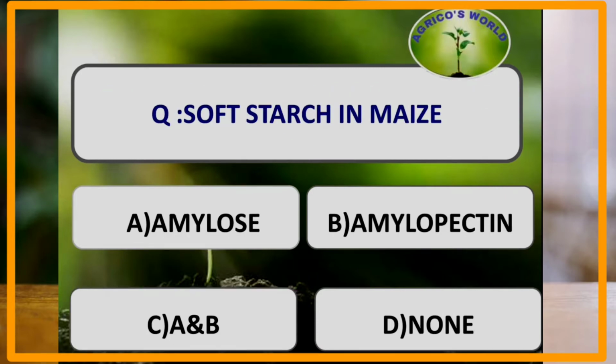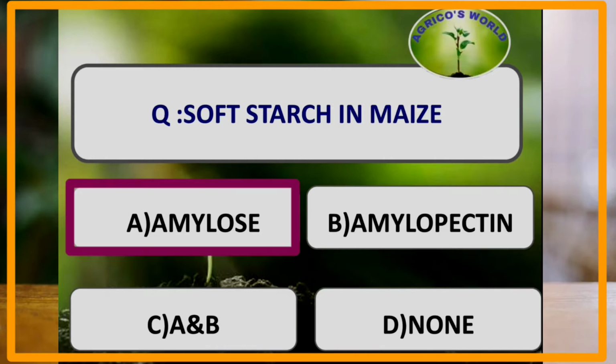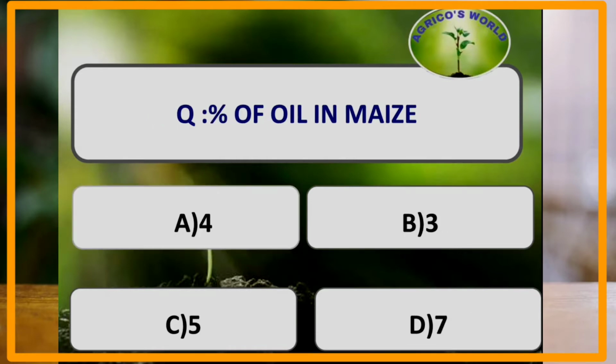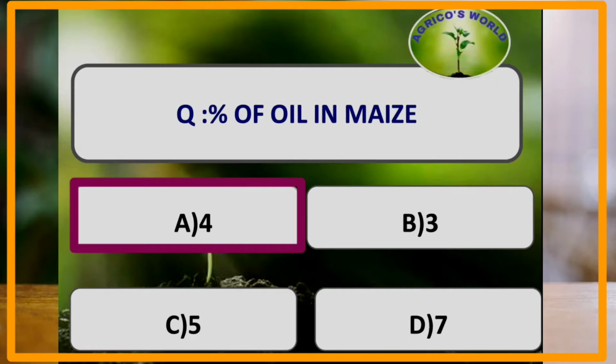What is the soft starch in maize? The soft starch in maize is amylose, whereas the hard starch in maize is amylopectin. What is the percentage of oil in maize? The percentage of oil in maize is 4%, whereas the protein content in maize is 10%.